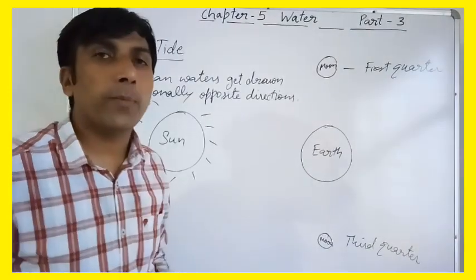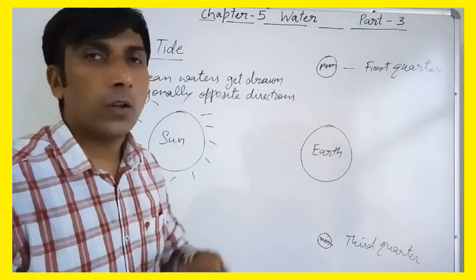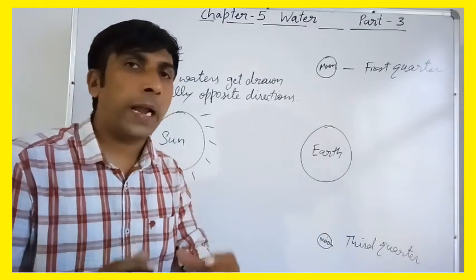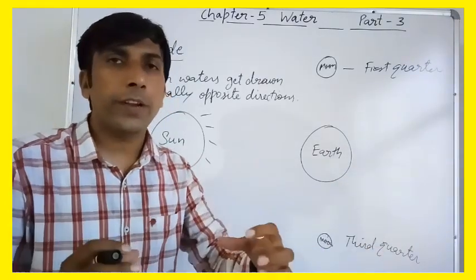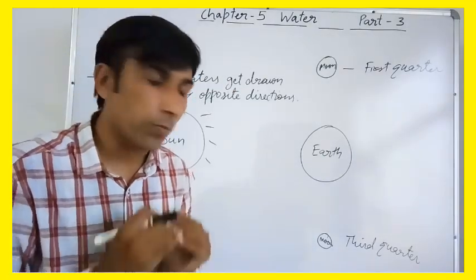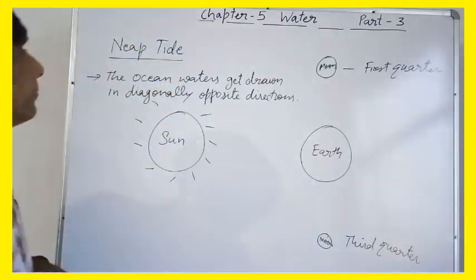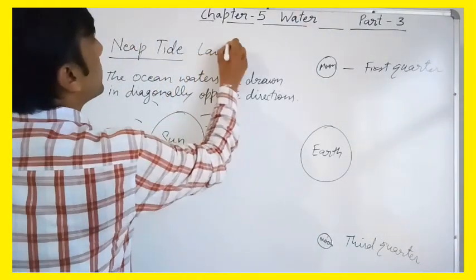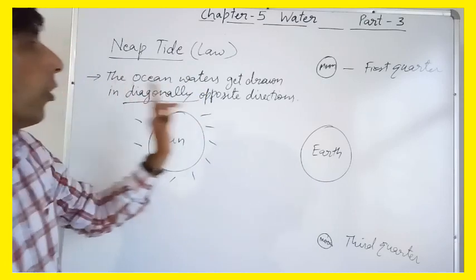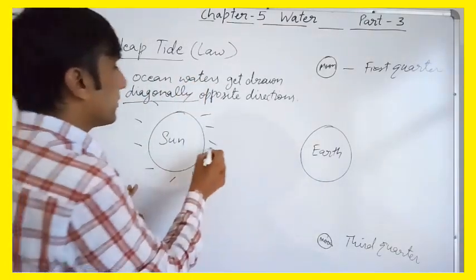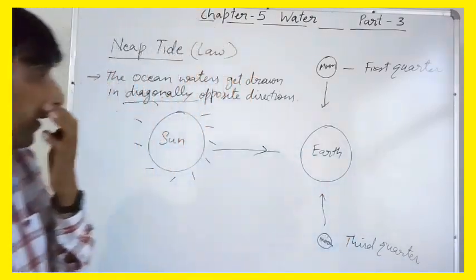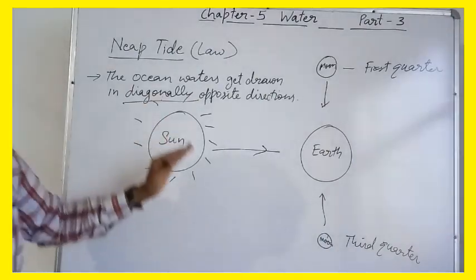So in this way, we have studied high tides or spring tides, during the new moon or full moon. In that situation moon, earth and sun are in the same line, and in this way the high tides come, means the water level comes up due to the gravitational force of moon and sun. But in this situation, neap tide means low tide. The ocean waters get drawn in diagonally opposite directions by the sun and moon. In this way, this causes the neap tide or low tide.